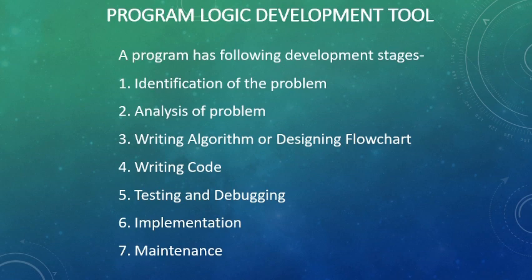Once the program is written, we check the program, which is called program testing. Program testing means that if the program has any error, it will be shown, and the duty of the programmer becomes to debug the program. Debugging means removing the error. Once the program is error free, we can live run the program using implementation, and thereafter the maintenance step means we can put documentation and enhance the program by adding comments, etc.